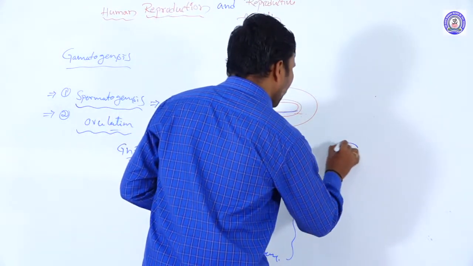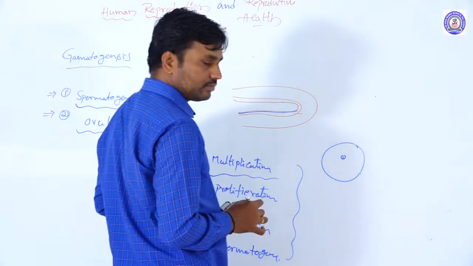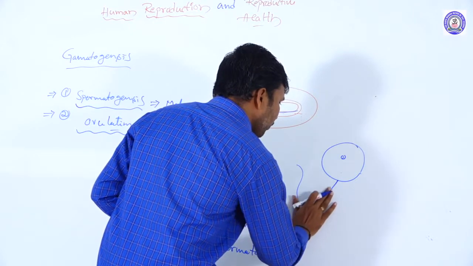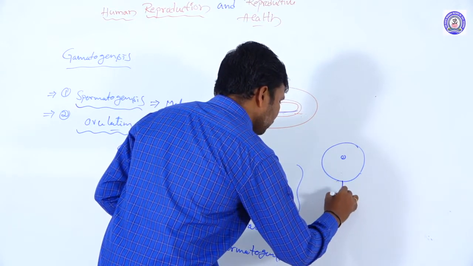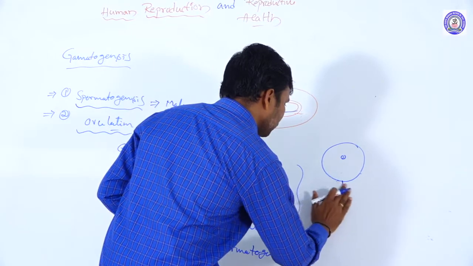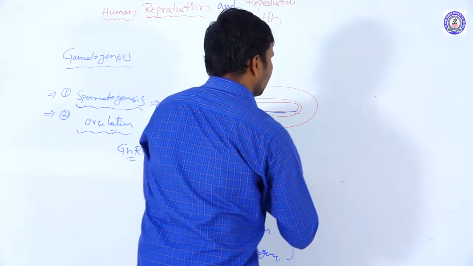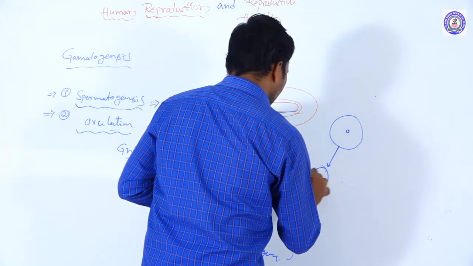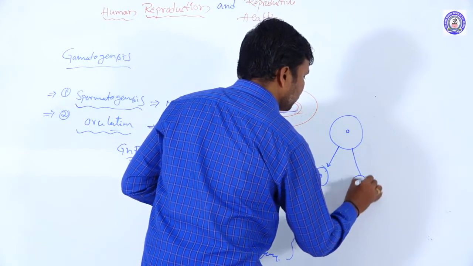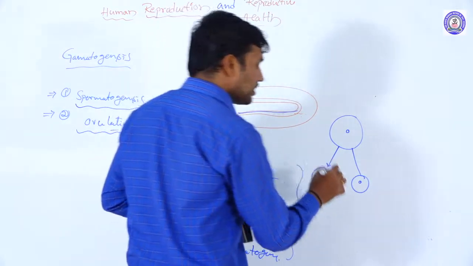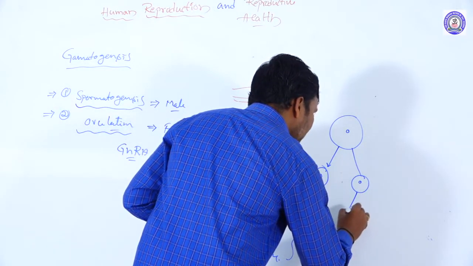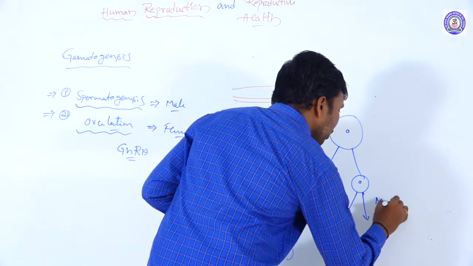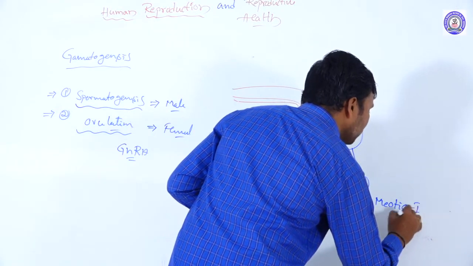The spermatogonial mother cell multiplies, and the spermatogonial cell undergoes meiotic division 1.